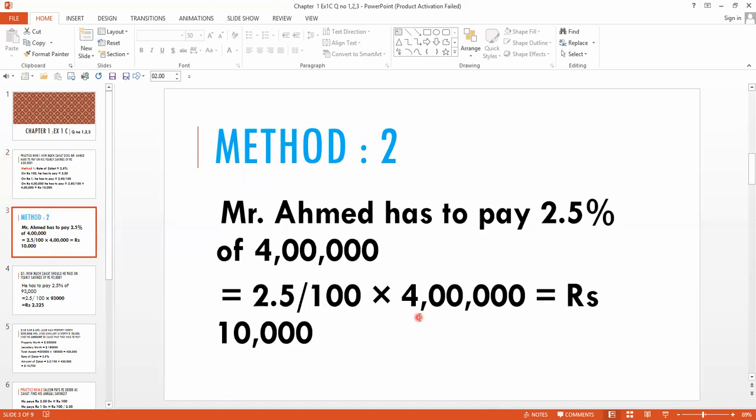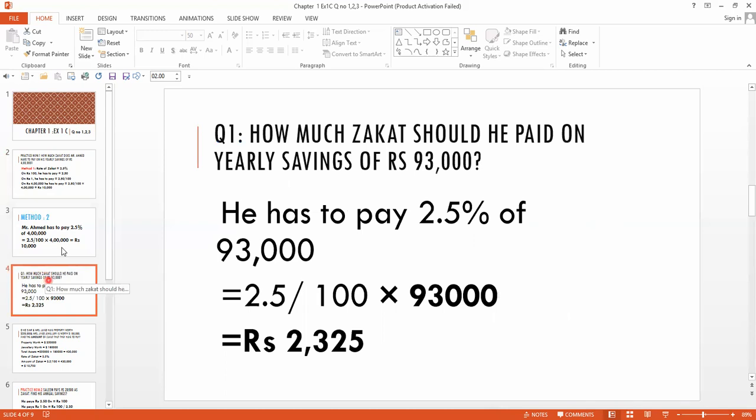This method we have to use in this class 8. Clear? Now we have to move towards the first question. Actually, after solving practice now 1, we are able to solve a question of exercise. Okay? So question number 1 is that how much zakat should he pay on yearly savings of rupees 93,000? If he has savings worth rupees 93,000, how much zakat does he have to pay?